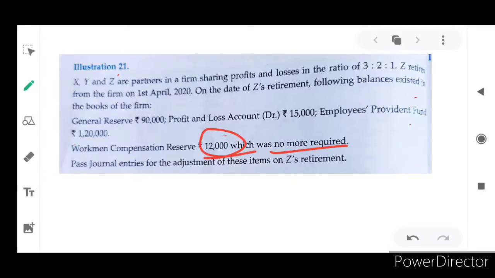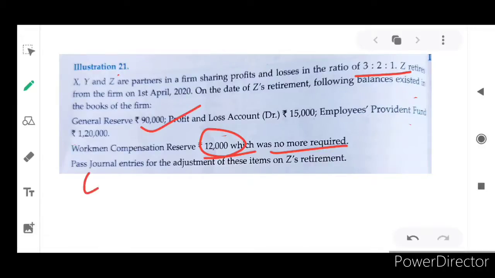So they are asking us to prepare journal entries. Let's discuss the journal entry. What will the journal entries be? Now we are going to distribute the general reserve. So general reserve account debit to all the partners' capital accounts. The ratio given is 3:2:1. So the general reserve amount is 90,000. 90,000 into 3 by 6, 2 by 6, 1 by 6.